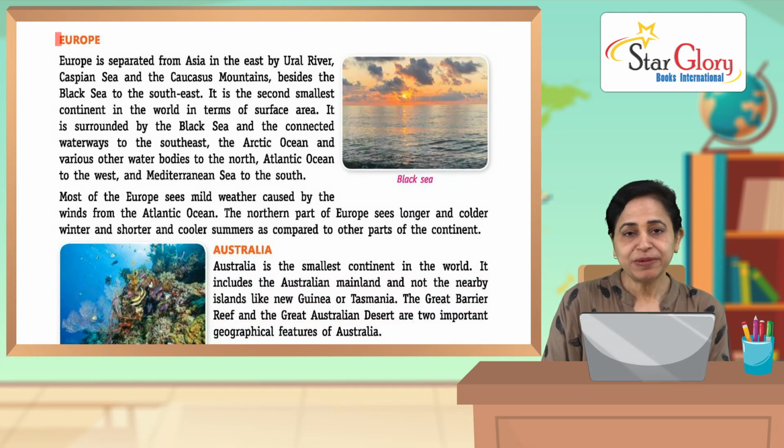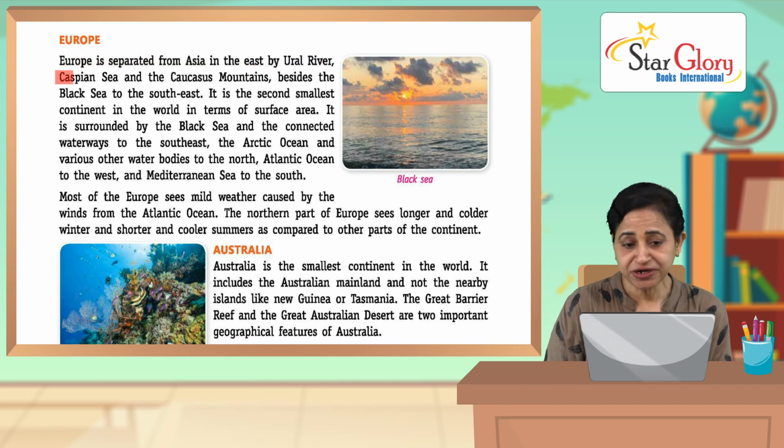So children, let's read about Europe now. Europe is separated from Asia in the east by the Ural River, the Caspian Sea and the Caucasus Mountains. Beside the Black Sea to the southeast, it is the second smallest continent in the world in terms of surface